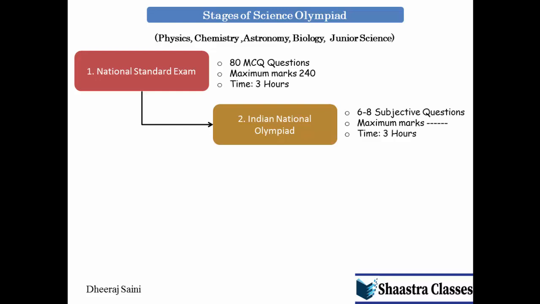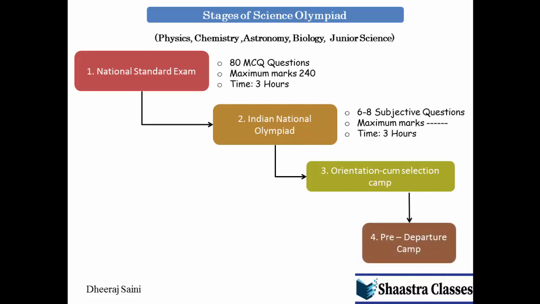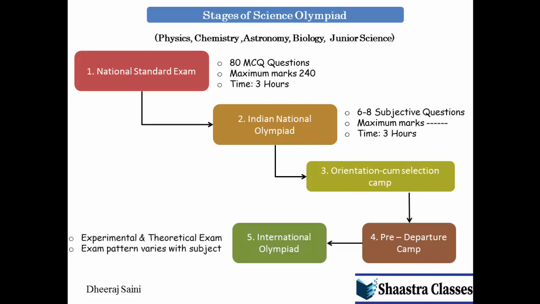Now students who qualify for this exam will proceed to round 3, that is the orientation cum selection camp. After the orientation camp, the final team will be selected, and for that team a pre-departure camp will be held, that is stage 4. After the pre-departure camp, students will proceed to the International Olympiad. The International Olympiad will have two types of exams, experimental and theoretical exams, for science Olympiads. The exam pattern will be different for each subject. In the case of science Olympiads, the orientation camp and pre-departure camp will be more focused on experimental activities.